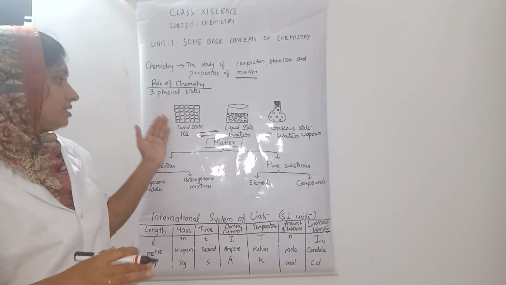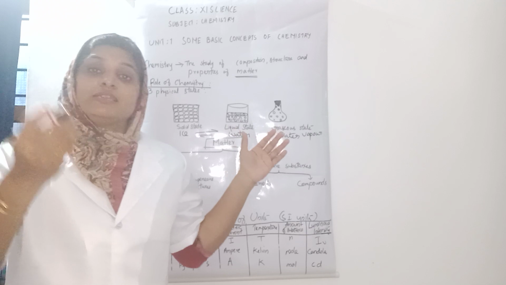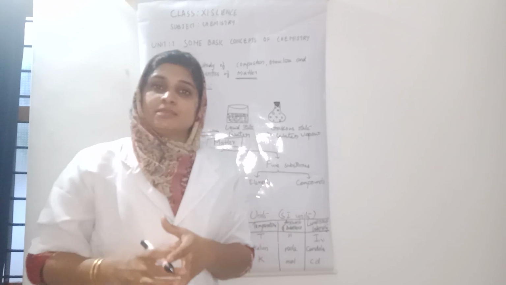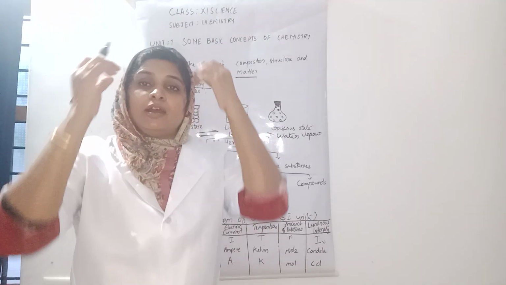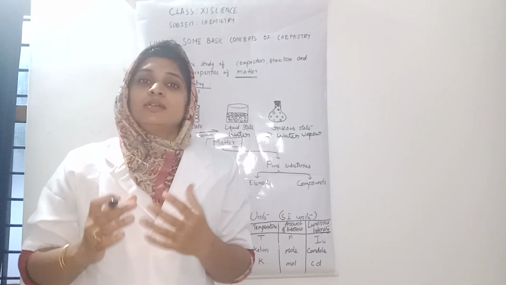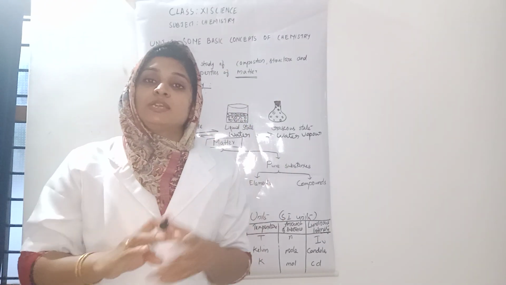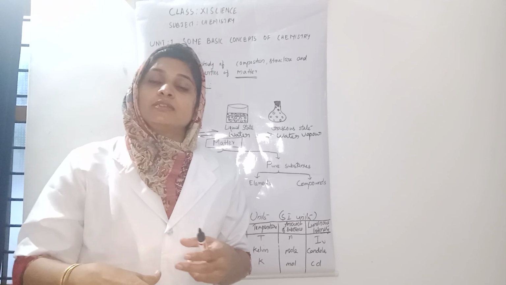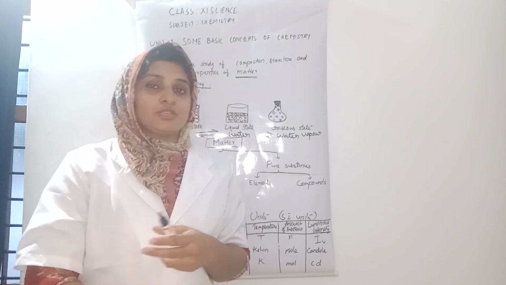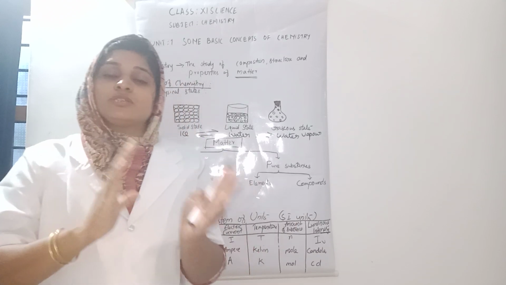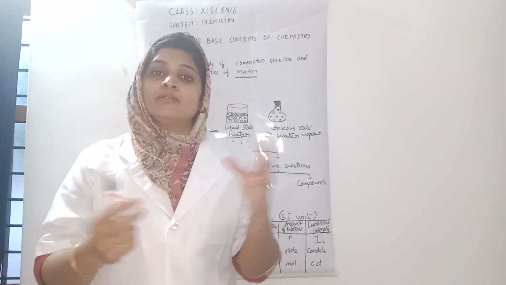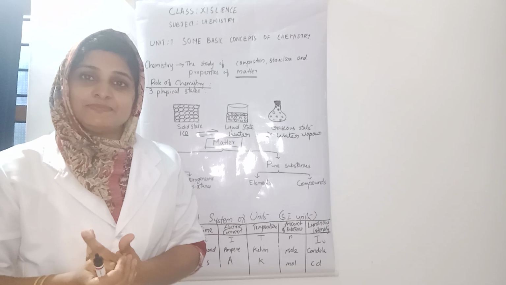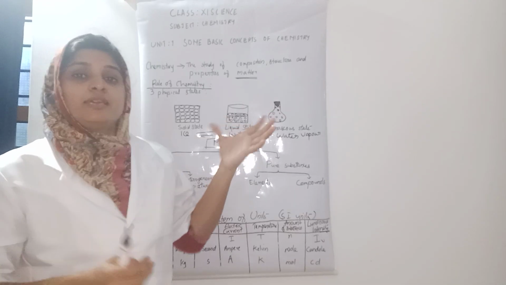How can we convert ice to water? By increasing the temperature. And water to ice by freezing, that is, by decreasing the temperature. And how can we convert petroleum gas into liquefied petroleum gas, that is, to the liquid state? By decreasing temperature as well as increasing pressure. So by adjusting the pressure and temperature, one matter can be converted into different physical states. That's all about physical states.